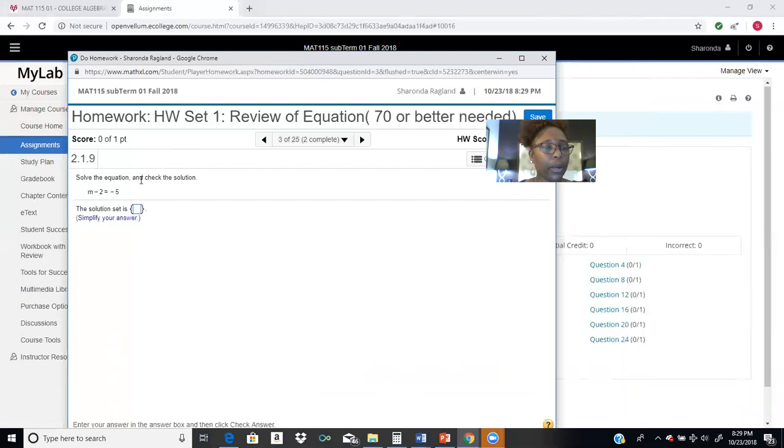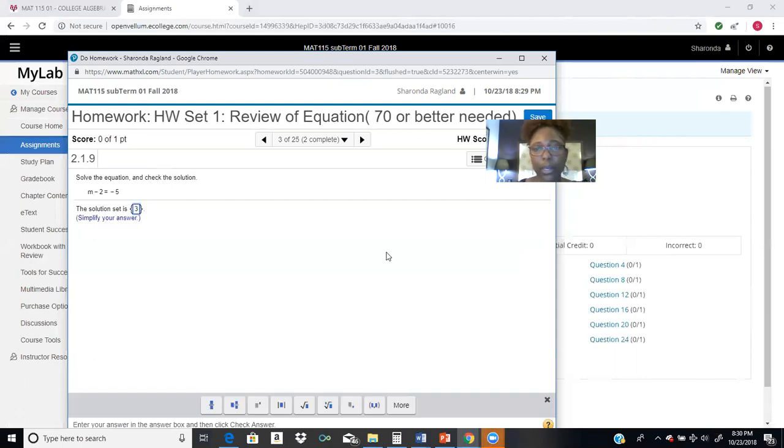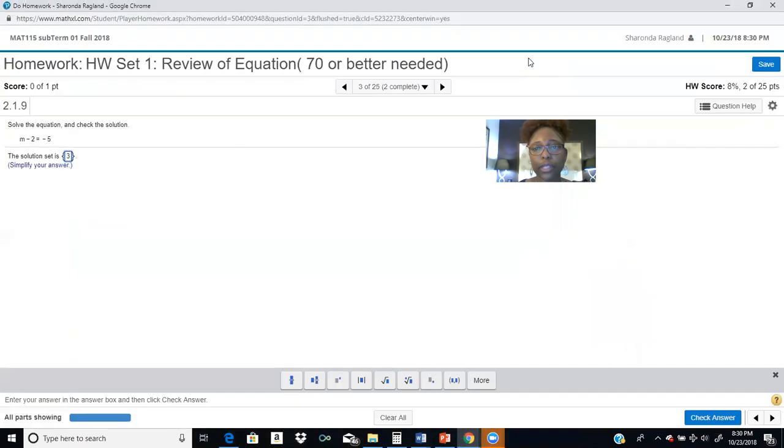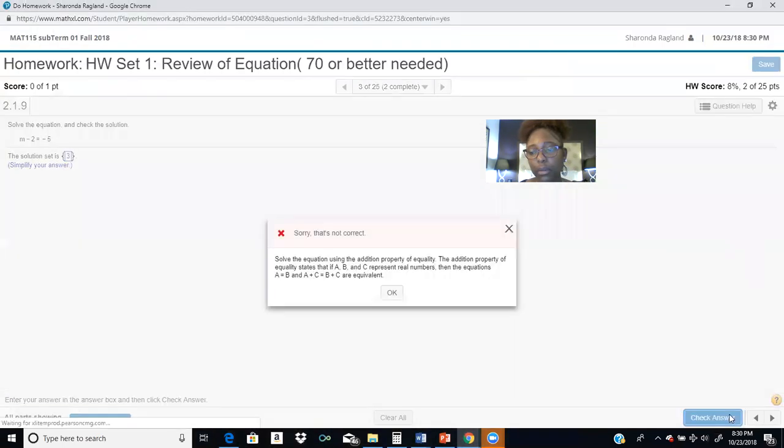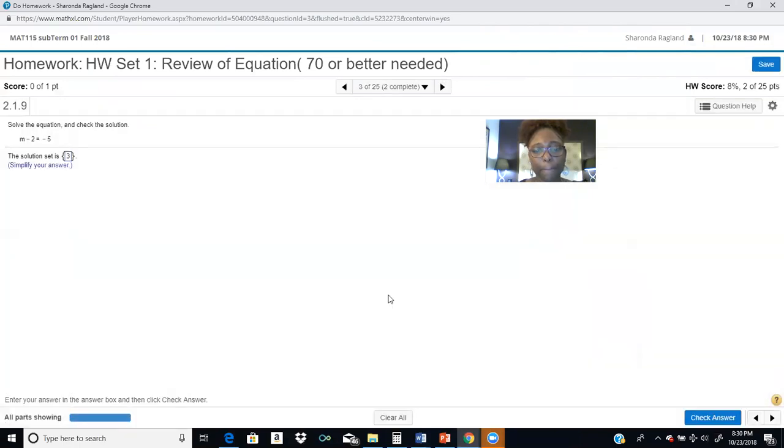All right, so here, we know that if we add 2 to both sides, we have -5 plus 2, we know that the answer is -3. However, let's suppose we put in 3. And let's check it. It's going to give us three attempts. It says sorry, and then gives you some feedback. Well, I'm thinking I'm right, so I'm going to click check answer again. So it's going to give you 3 attempts. And so now this is the final check. I'm going to go ahead and just leave it, just so you can see what happens.